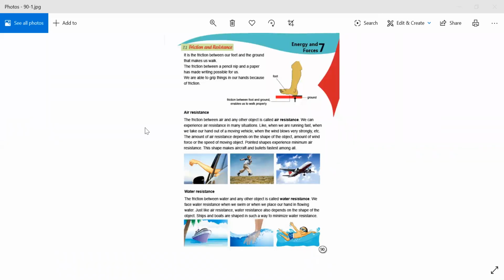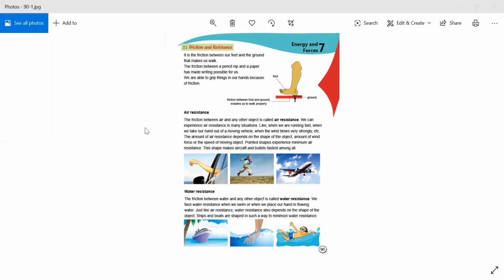So we read what resistance is when we push or pull something. Okay, when there is a force applied between two objects. So what is air resistance? Air resistance is the friction between air and any other object.